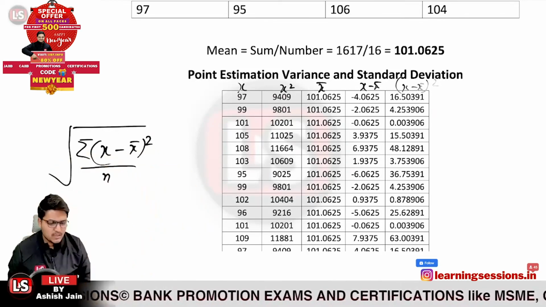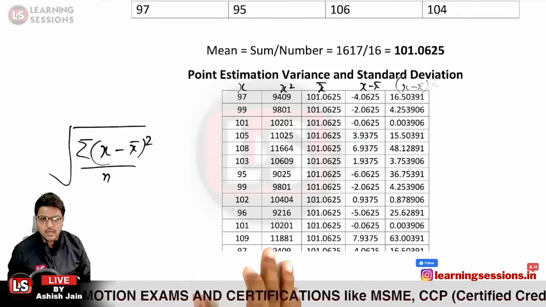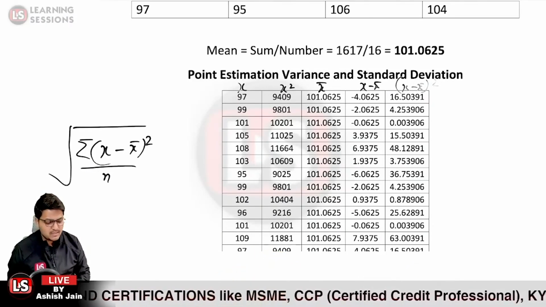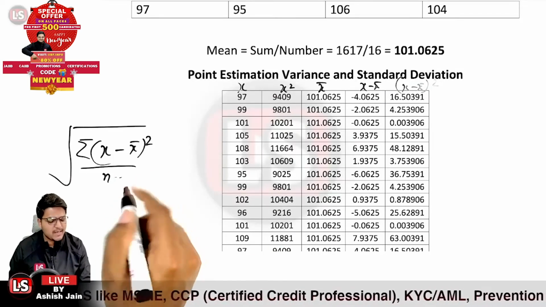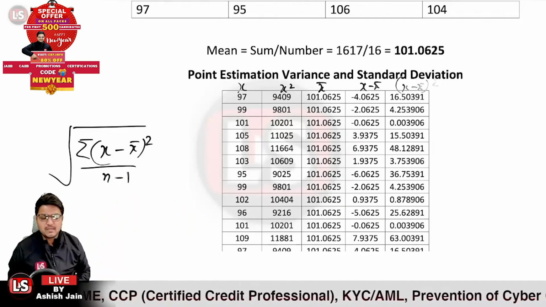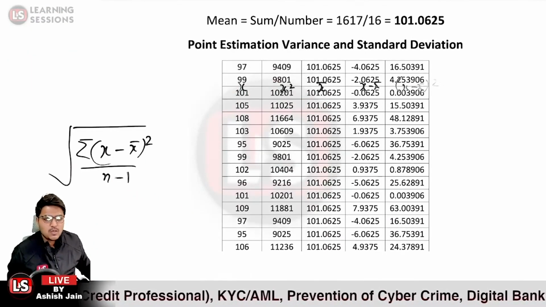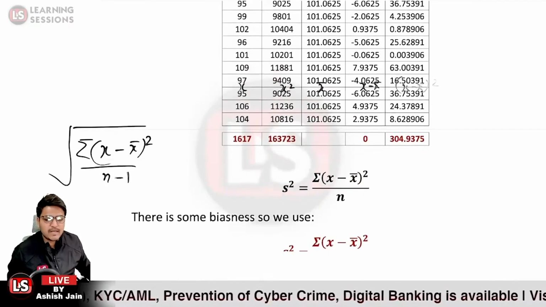But in this formula there is a biasness. That is why in the denominator we replace n by n minus 1 so as to remove the biasness. So this is the formula that we'll be using.